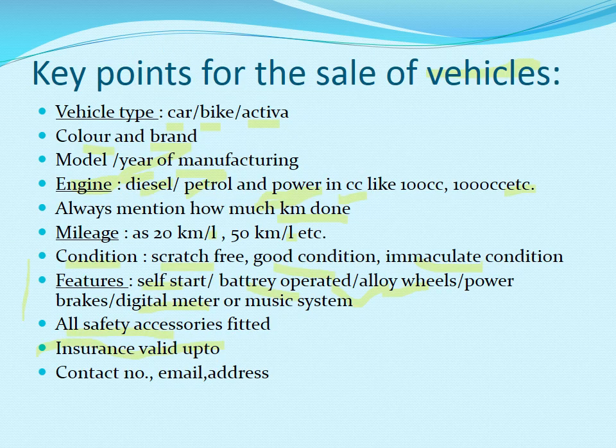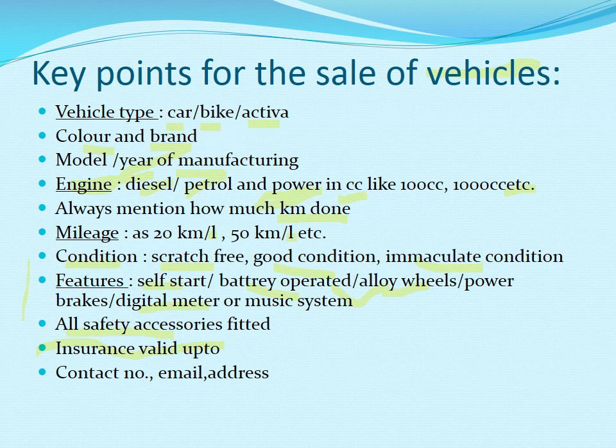Now next are the keywords for the sale of vehicles. What are the different kinds of vehicles we are going to sell? It can be a car, a bike, or a truck, or any 4-wheeler, 2-wheeler, 3-wheeler.